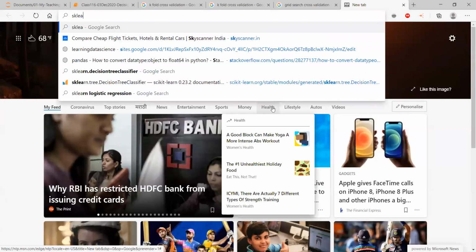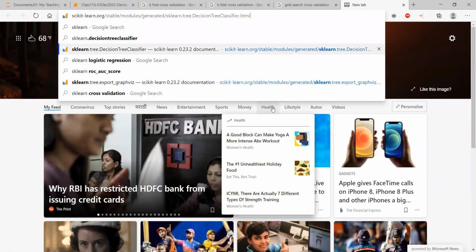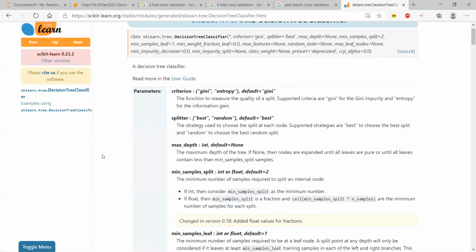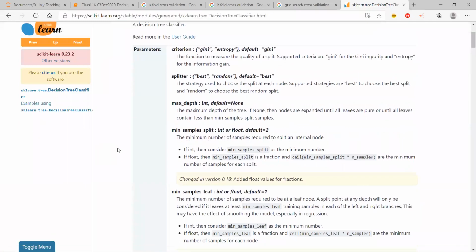Let me open that page once more. Sklearn decision tree classifier. I'll go through the parameters once, and then we will look into what we can do to improve the model using these parameters. I'm also going to explain some of the concepts related to finding the best parameters.